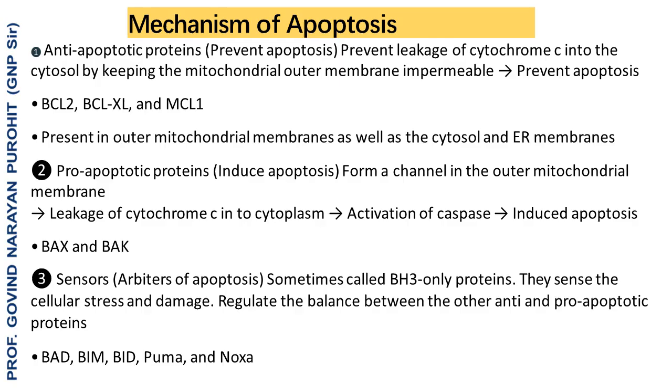These include BCL2, BCLXL, and MCL1. The pro-apoptotic proteins form a channel on the outer mitochondrial membrane, and when there is leakage of cytochrome c, they activate caspases and induce apoptosis. Some other proteins called sensors sense the cellular stress and damage and regulate the balance between the anti- and pro-apoptotic proteins. These include BAD, BIM, BID, PUMA, and NOXA.